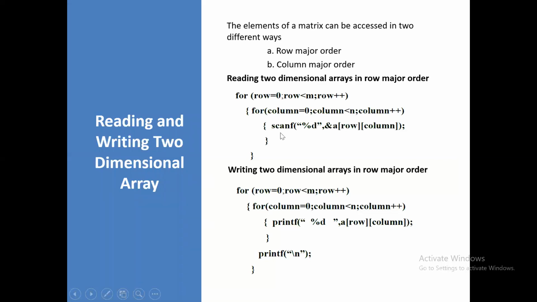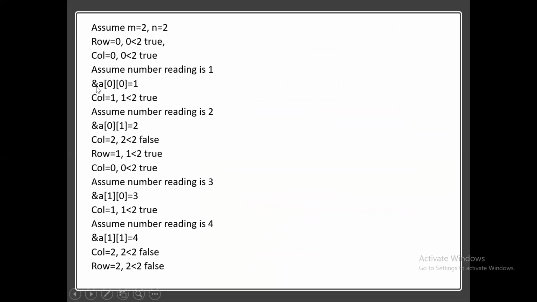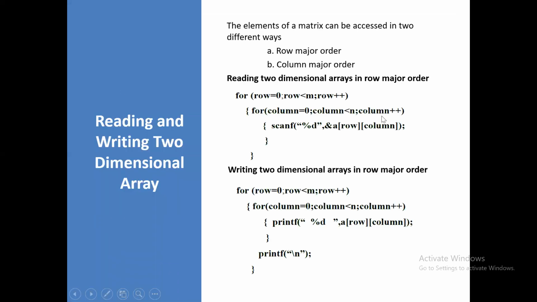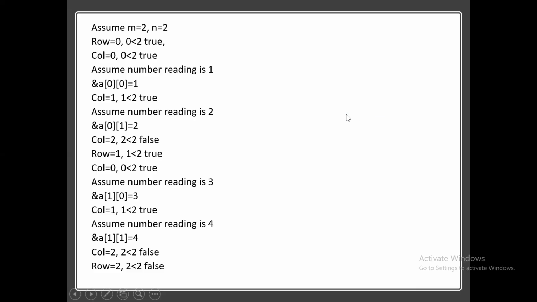It is going to read the first value, that is ampersand of a of row value 0 and column value 0, right? Now for ampersand of a of 0 0, assume you are reading the value 1. Now that value is assigned to ampersand of a of 0 0. To this address this value is assigned. Now where does control go? Here, column plus plus. Column is going to be incremented by 1, and 1 less than n value.